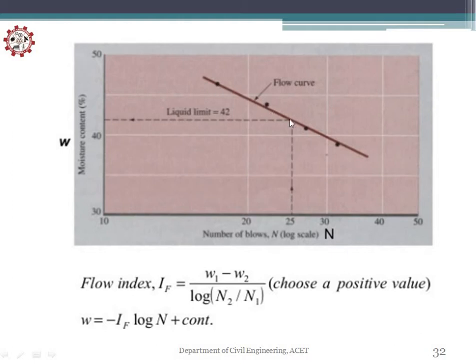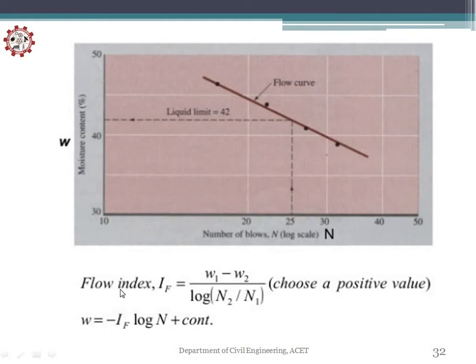It doesn't mean that you should draw the line that joins all the 4 points, but you have to draw such a line that the 4 points, or maximum points, are nearer to the flow line. So at 25 number of blows you have to project it on the flow line and project on the water content, and you will get the liquid limit. So this graph is drawn on a semi-log graph paper.